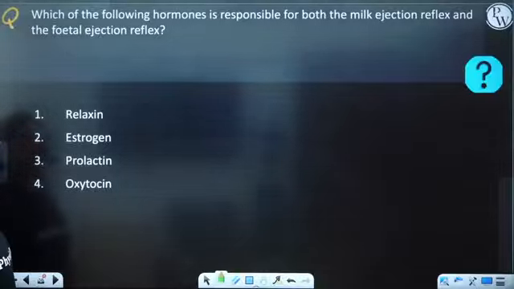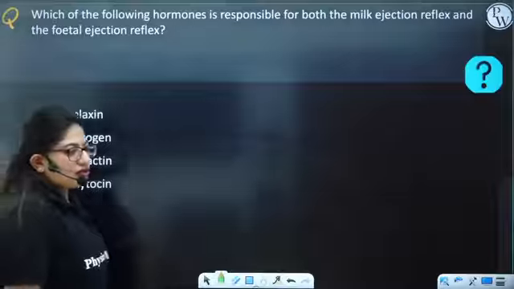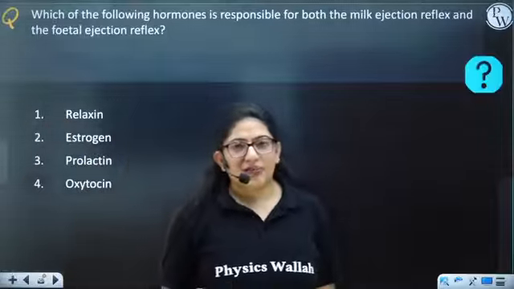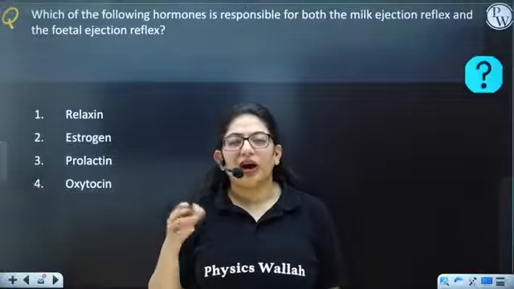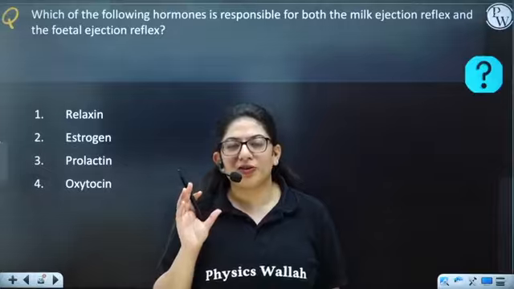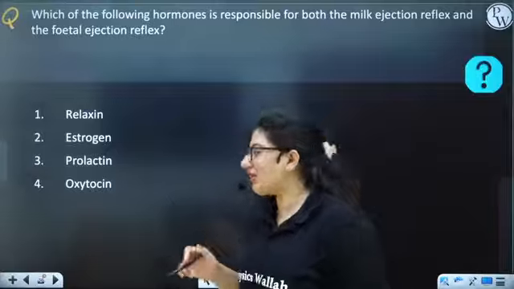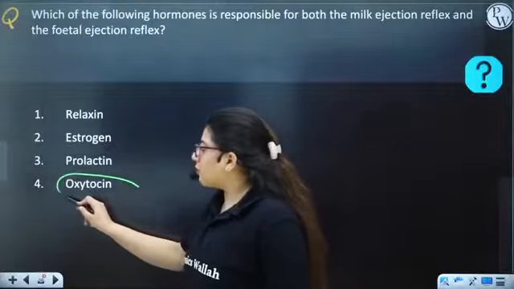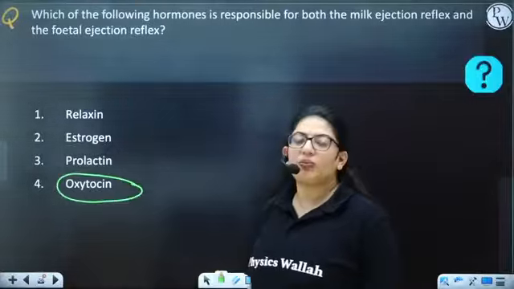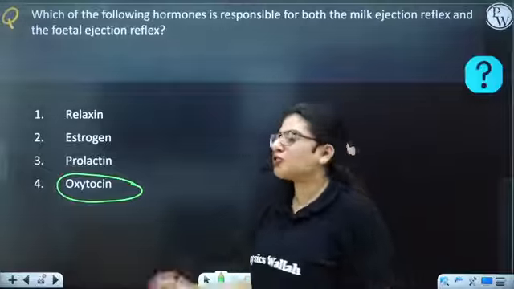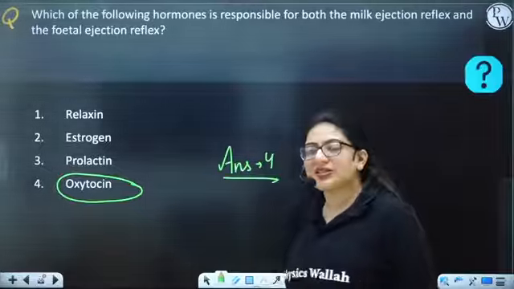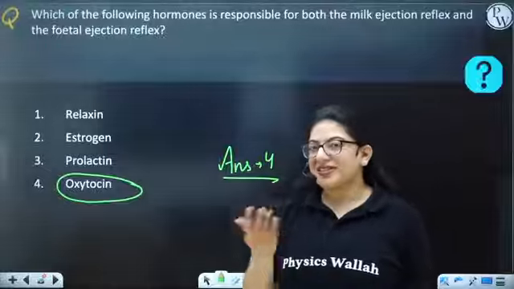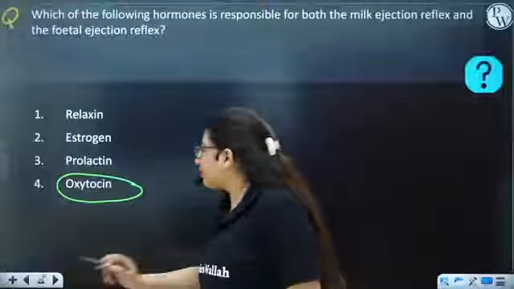Alright, next. Which of the following hormones is responsible for both the milk ejection reflex and the fetal ejection reflex? Relaxin, estrogen, prolactin, oxytocin. What was parturition all about? Which hormone was there? I have only talked about one hormone during parturition. What's that? That's oxytocin. The fetus and mother both were giving stimulus to the posterior pituitary so that more oxytocin is released, because this is a hormone that works on muscles and leads to their contraction. So the answer is 4.